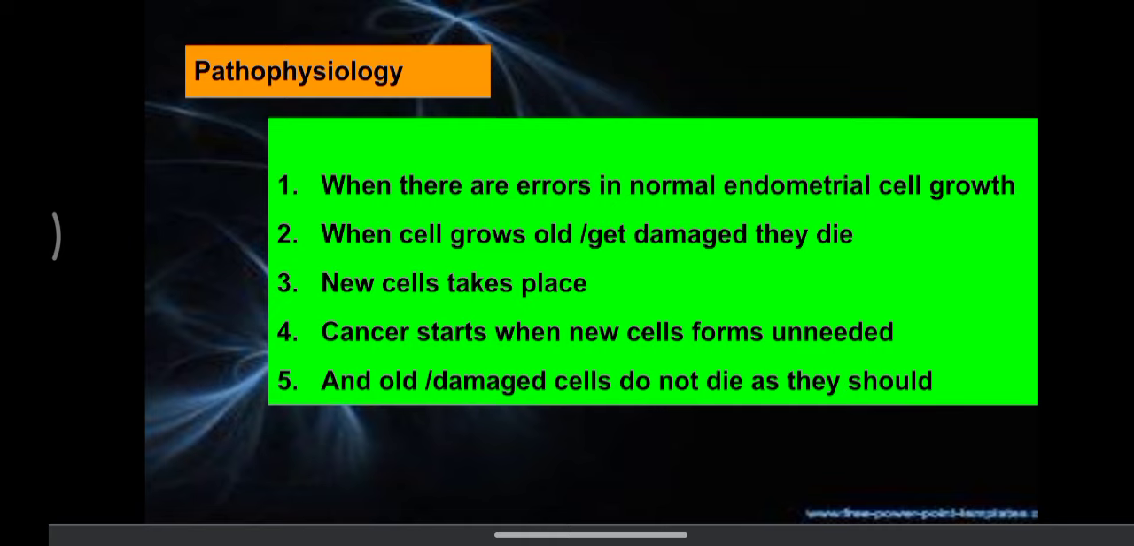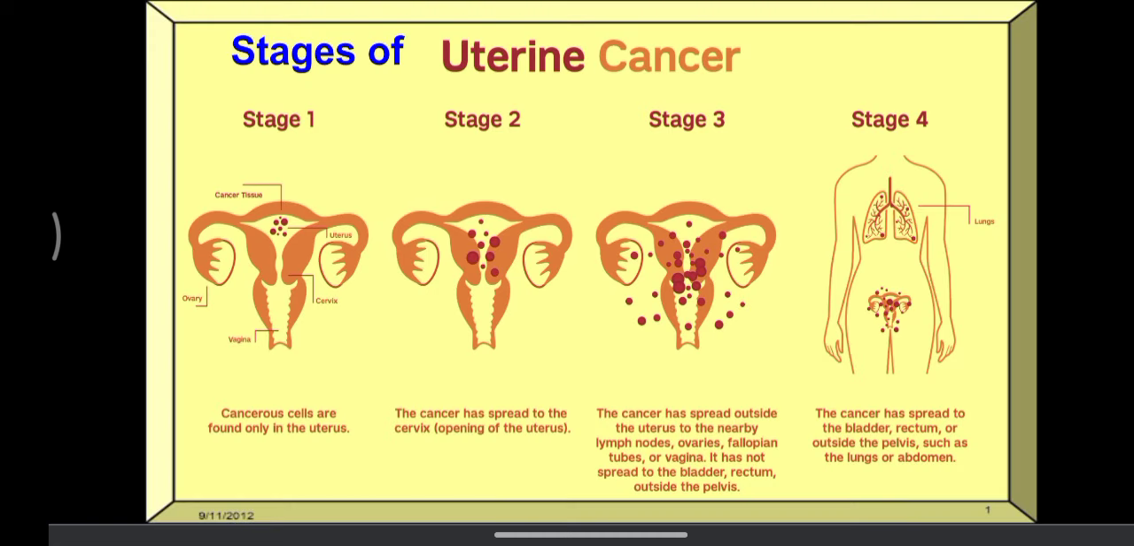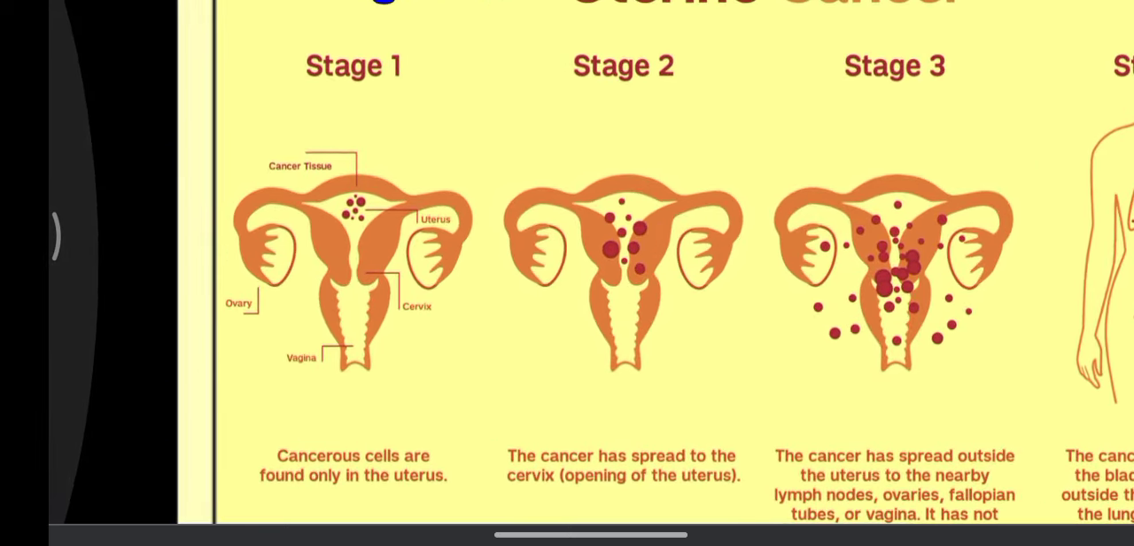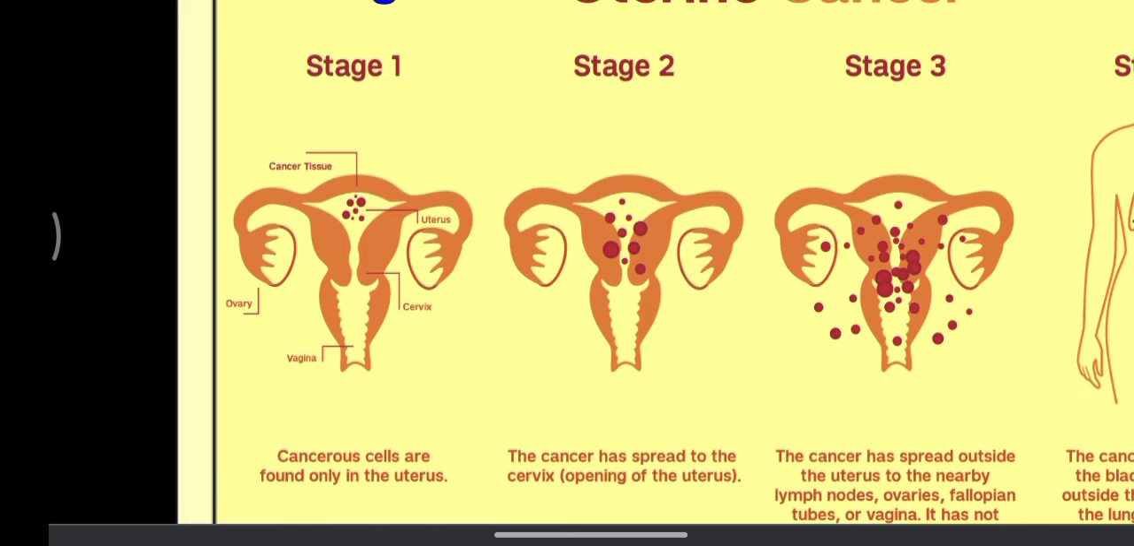Next we'll see the stages of uterine cancer: stage 1, stage 2, stage 3 and stage 4. In stage 1, the cancerous cells are found only in the uterus. You can see it in the image. Next, in stage 2, the cancer has spread to the cervix. The cancer cells are not limited to the uterus; they also spread to the cervix, the cervical internal os and external os.